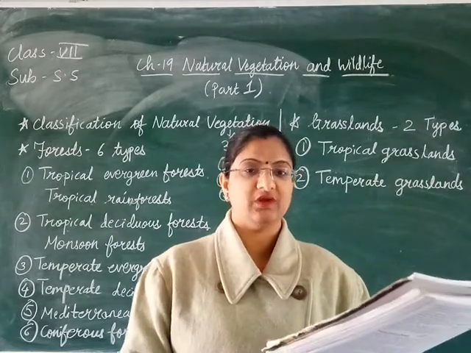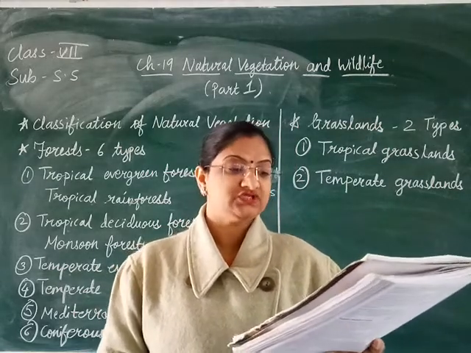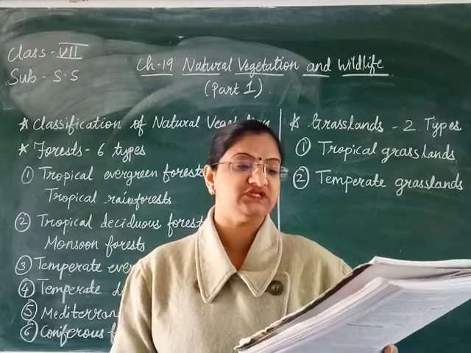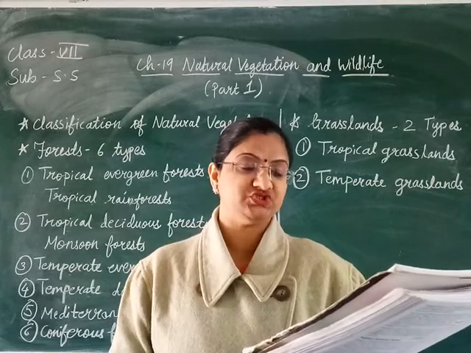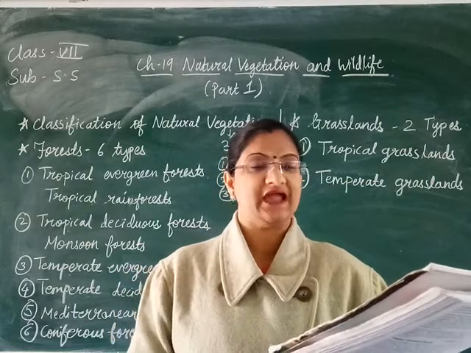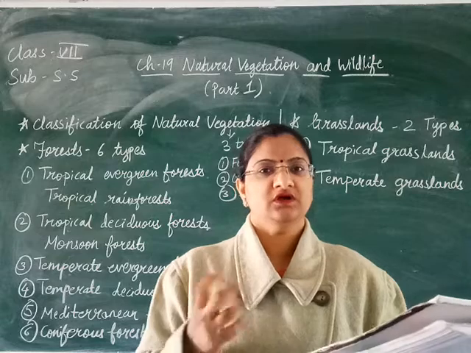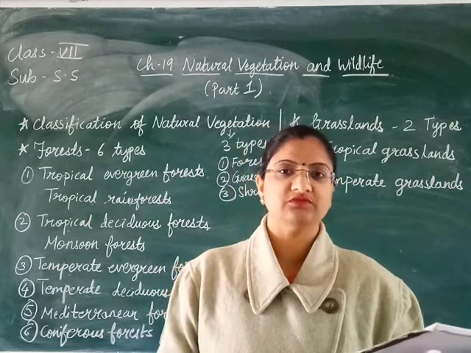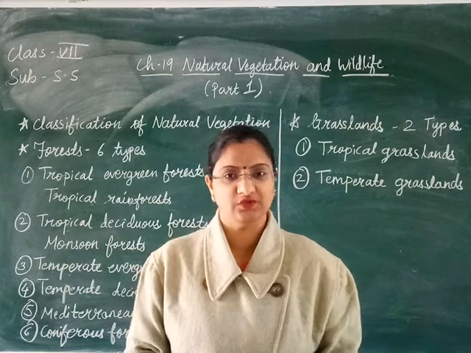Commercial means what? They have a market value. Lumbering is done on a large scale. The softwood of the coniferous forest is widely used to make pulp, paper, furniture, toys, plywood, doors, sports goods and matchsticks. So all these products are made from the wood that we get from the coniferous forest, and that is why it has a great market value.